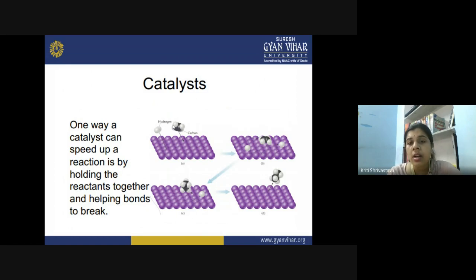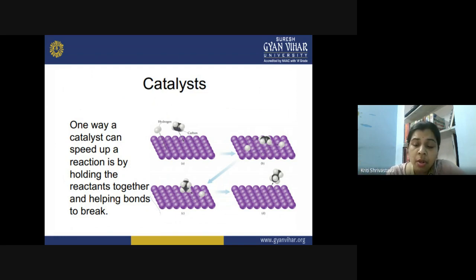So how does a catalyst perform its function? One way a catalyst can speed up the reaction is by holding the reactants together and helping bonds to break. Like in the case of an uncatalyzed reaction, the reaction can take place only when the reactant molecules are colliding together. So, the simple idea is that for the reaction to occur, the reactant molecules have to come close in proximity to each other. So, one way is collisions. When we are relying on the uncatalyzed reaction, we are simply increasing the number of collisions by increasing the temperature. That is the only way by which we can increase the rate of the reaction.